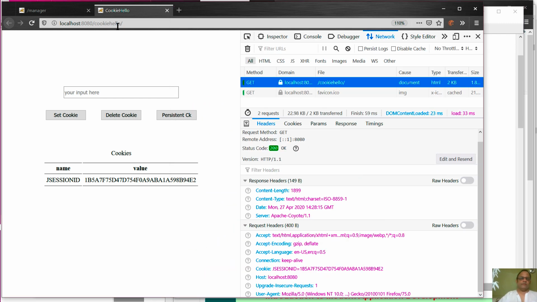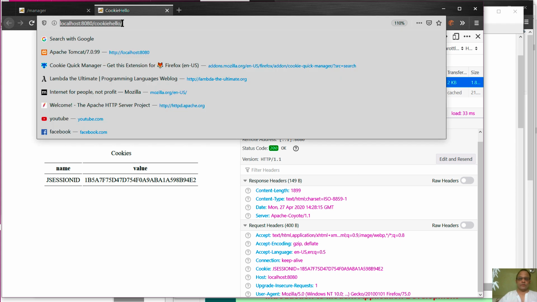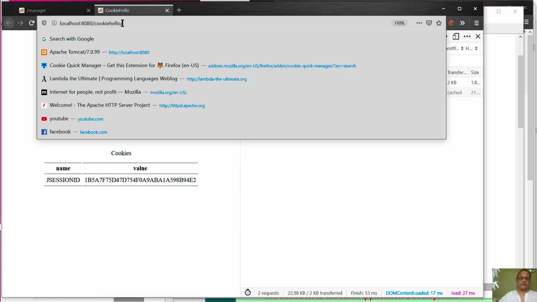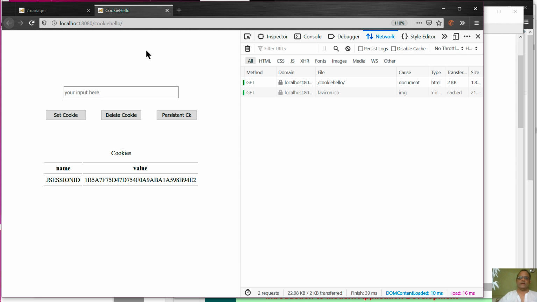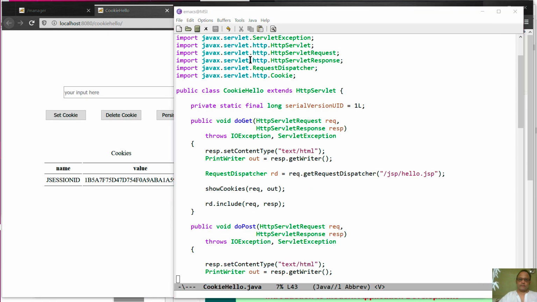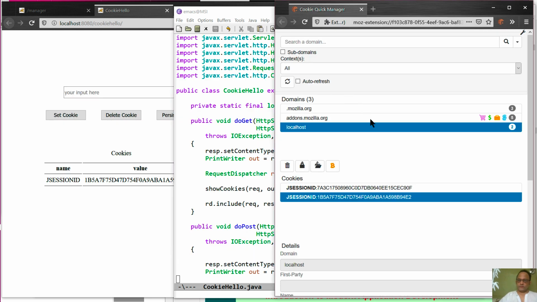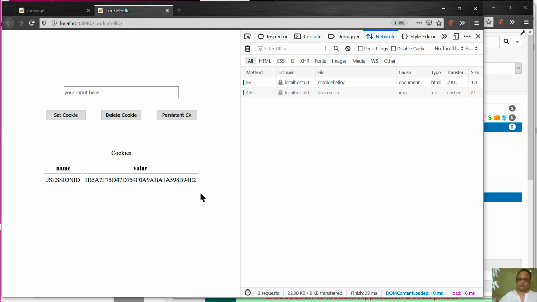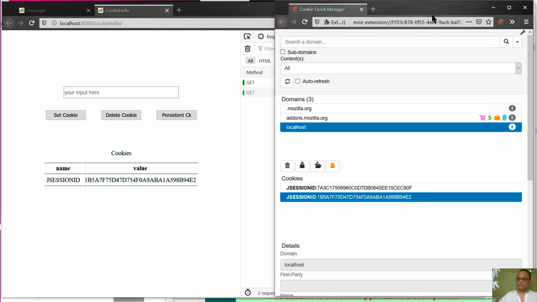Now, if we repeat this, there is no new cookie getting set. So nothing is happening even though we are making the request again and again. And here is what we have. This is the local cookie thing.